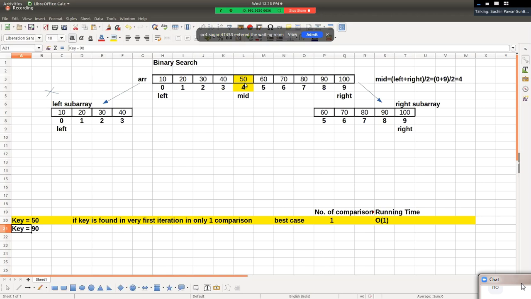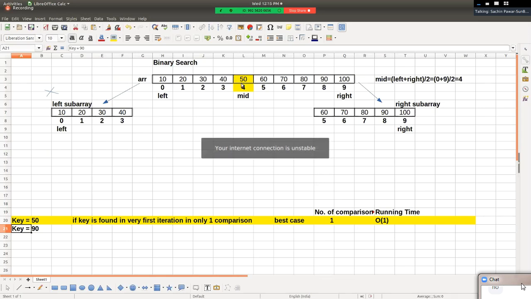So we have to search in the right sub array. Do we need to search in both sub arrays? No, because if the value of key is not equal to the mid position element, then either it is less or greater. If the value of key is less than the mid position element, then it may exist in the left sub array, and definitely it will not be in the right sub array. And if it is greater than the mid position element, then definitely it will not be in the left sub array. It may exist in the right sub array.